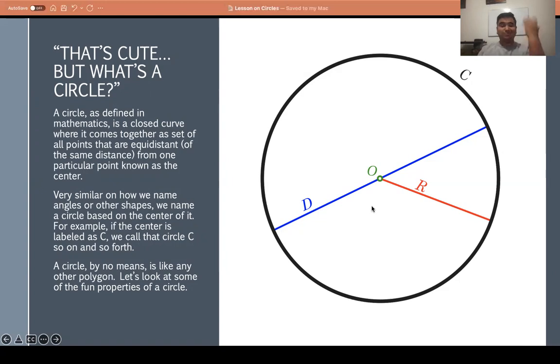So this is a circle. What is a circle, guys? Very good, Janet. Perfect. So a circle by no means is like any other polygon. It is a little different. Some other polygons have little edges. Remember that, guys. Just like Agustina said, circles do not have any sides and they do not have any edges. So that's the reason why it's not like any other polygon. Can I move on? Yes. Perfect. Let's move on.